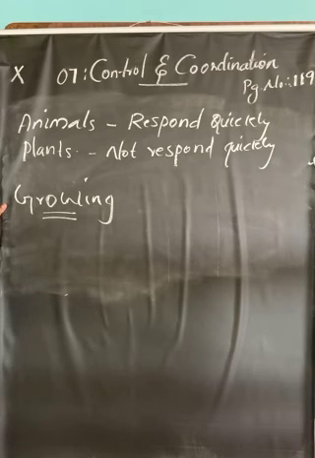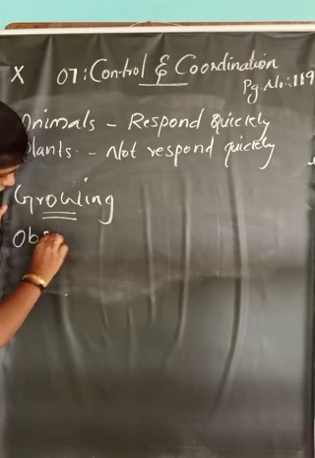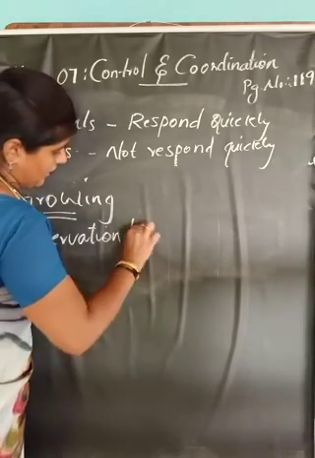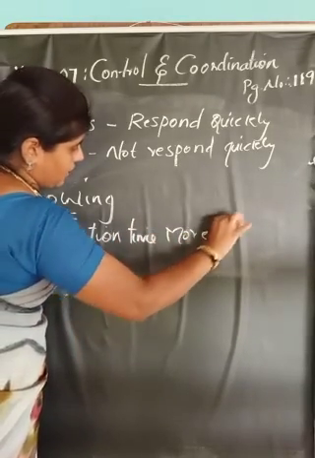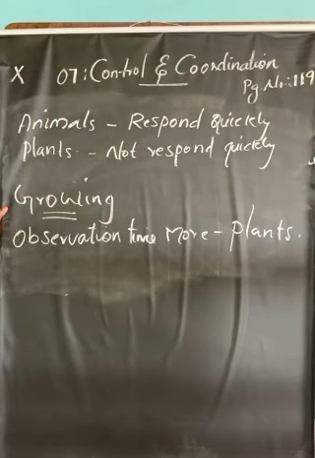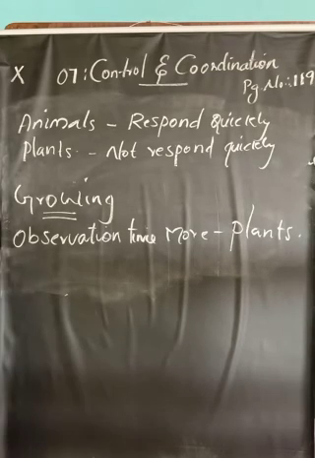But in the case of plants, it is not a quick response. It will take some time. So the observation time is more in plants, but in animals the observation time is very little. We can easily observe the changes that happen in animals due to a particular stimulus. But in plants, it requires some time to respond to that stimulus.